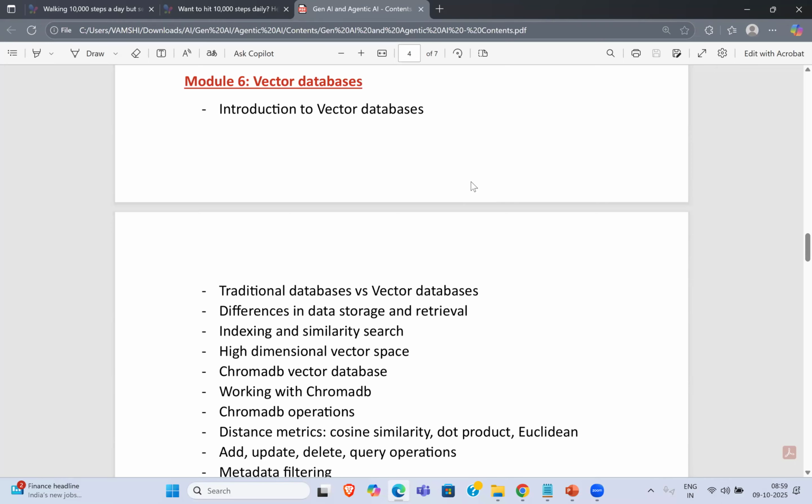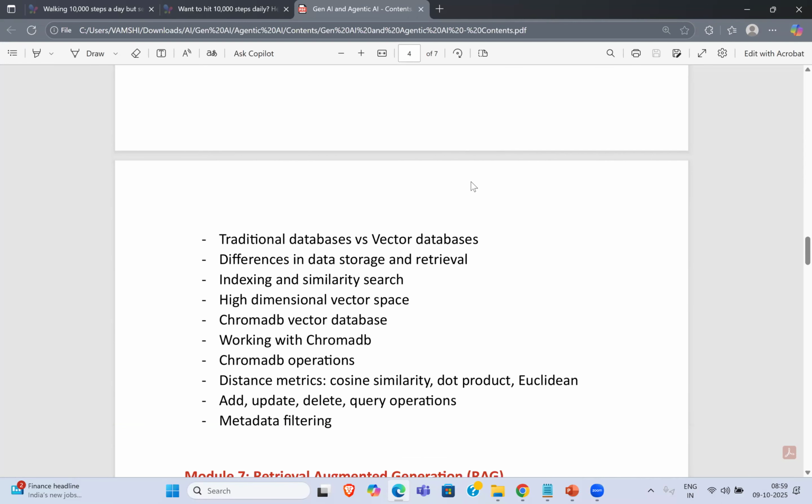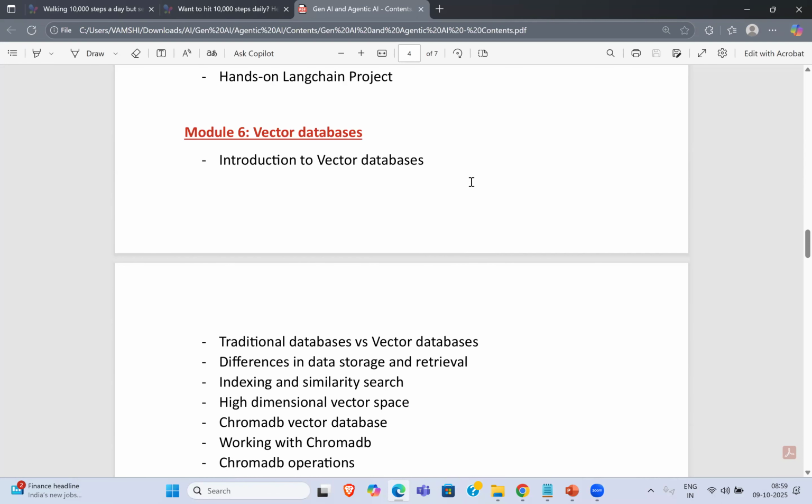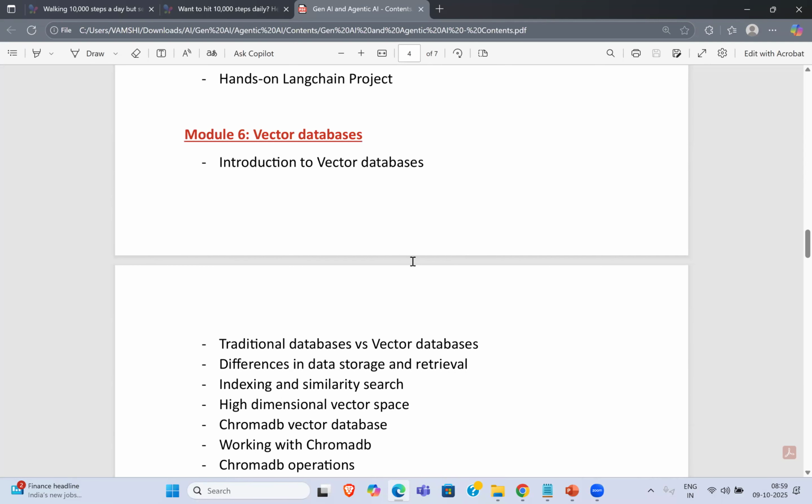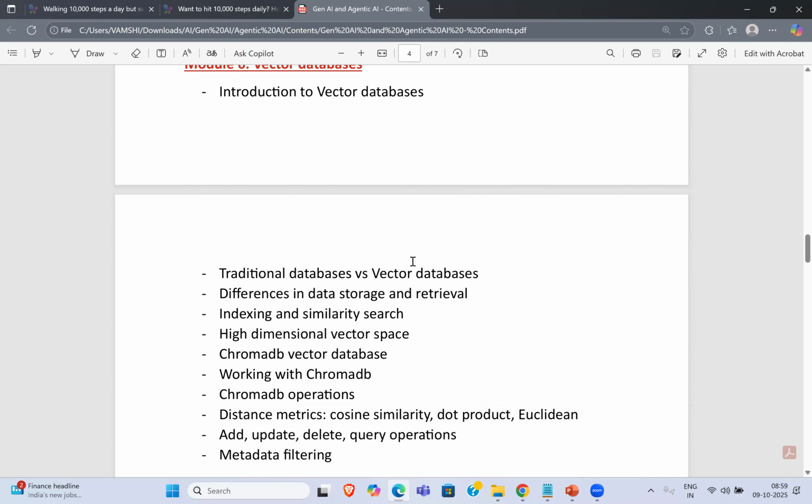All right. So there is still more to that one. We'll also discuss all those things. Here, one popular tool we'll be learning is Chroma DB. All right, Chroma DB here.